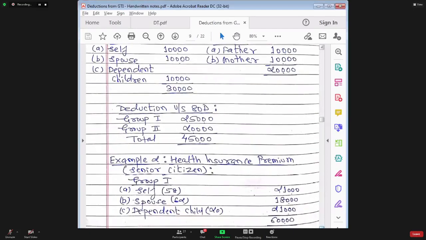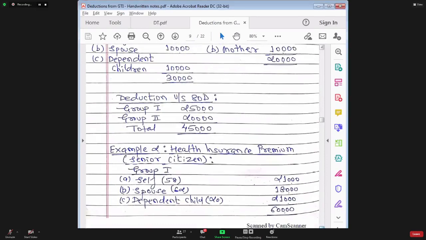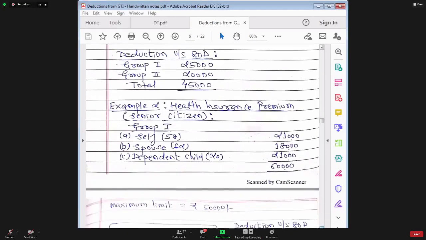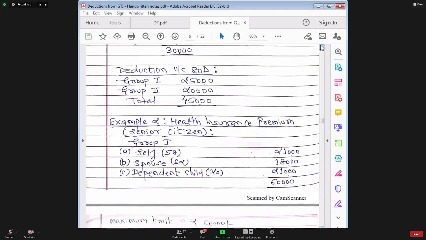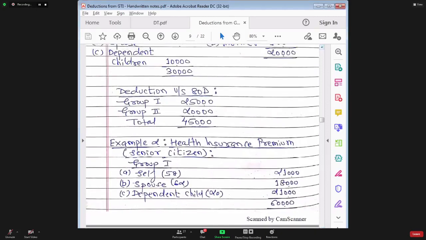I am now giving you example number 2. So there is example number 2 in front of you. Refer to this and give me the amount of deduction.